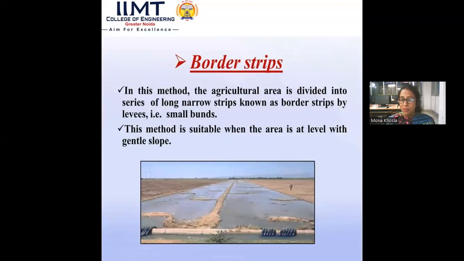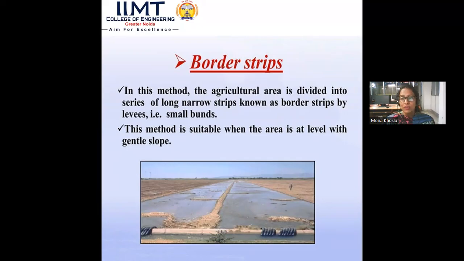Then border strip. In this method, the agricultural area is divided into a series of long narrow strips known as border strips by the levees, that is, the small bunds. Again in the image you can see we make the borders, a series of long strips which are considered as borders. This method is suitable when the area is level with a gentle slope.